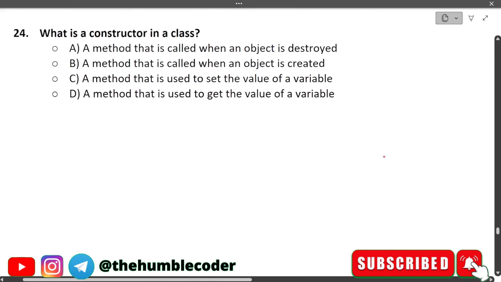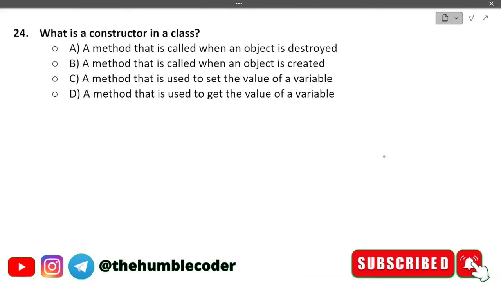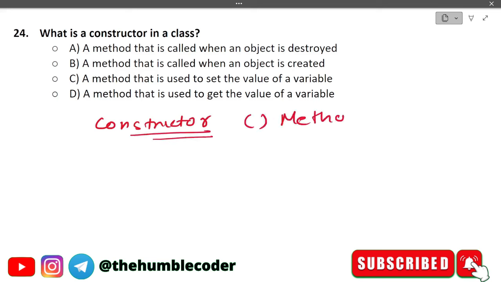What is a constructor in a class? We have different options again. A method that is called when an object is destroyed. The second option is a method that is called when an object is created. Option C is a method that is used to set the value of a variable, and option D is a method that is used to get the value of a variable. A constructor is definitely a method or a function. You should understand that first. And the constructor function always gets called whenever an object is created. So the correct answer is option B.